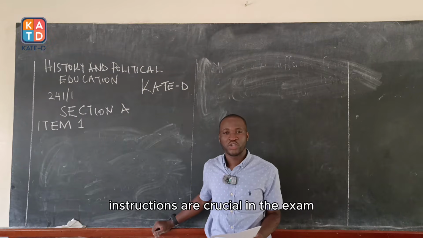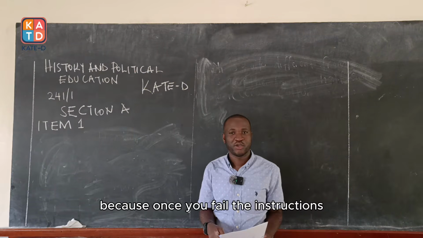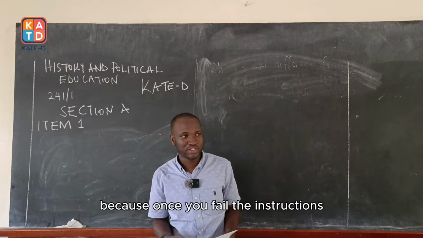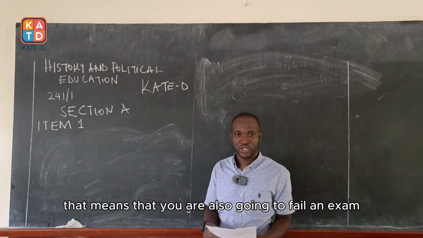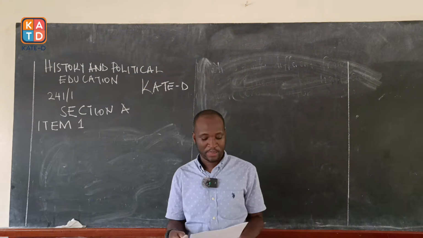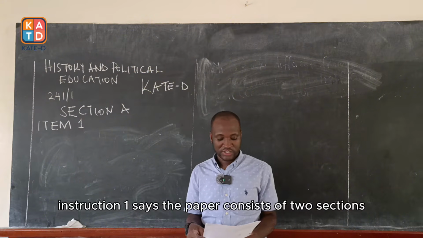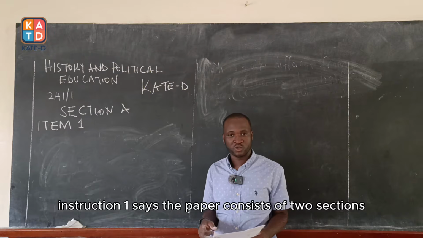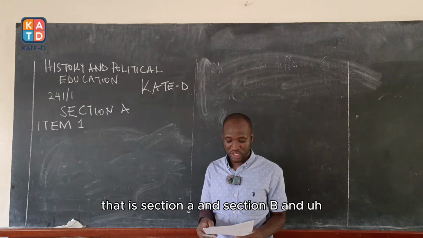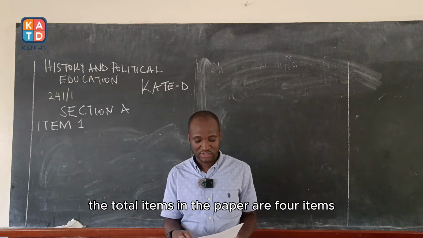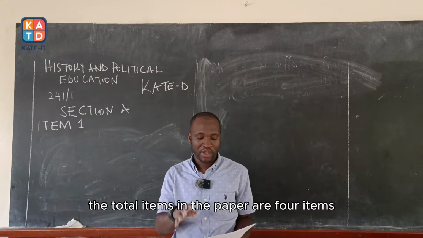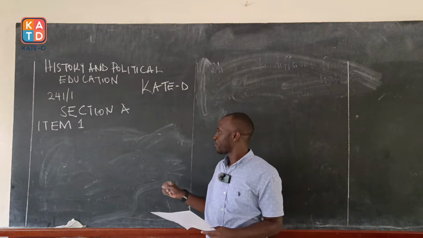Instructions are crucial in the exam because once you fail the instructions, that means that you are also going to fail an exam. Now, instruction 1 says the paper consists of 2 sections, that is section A and section B, and the total items in the paper are 4 items.